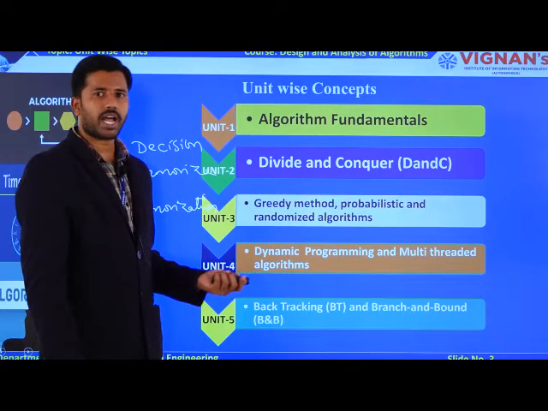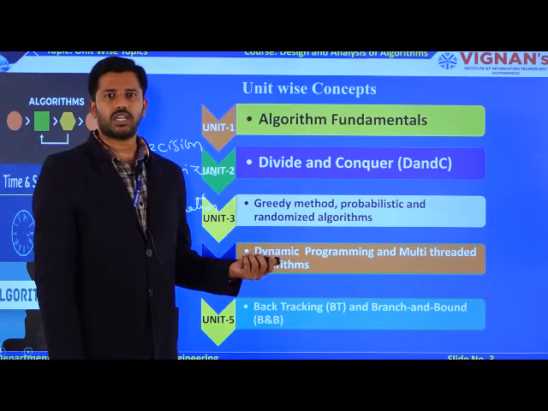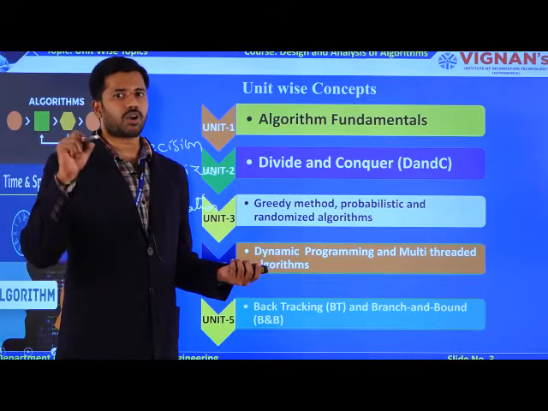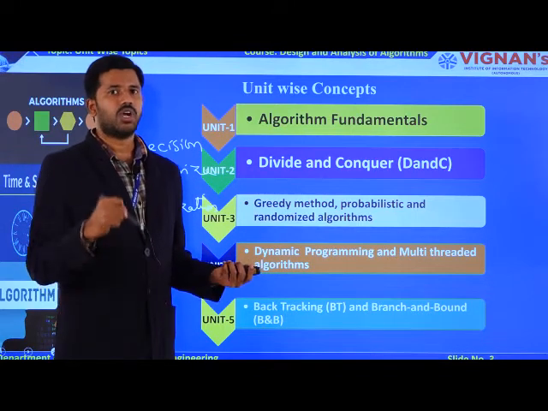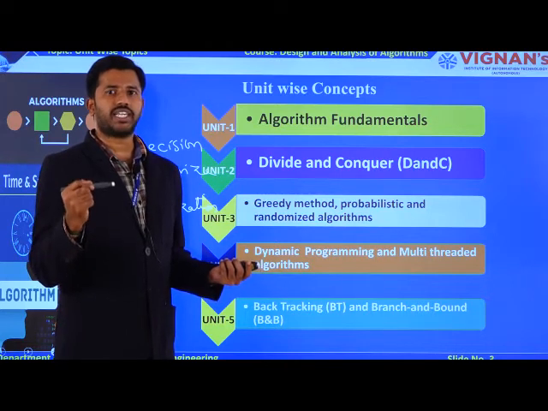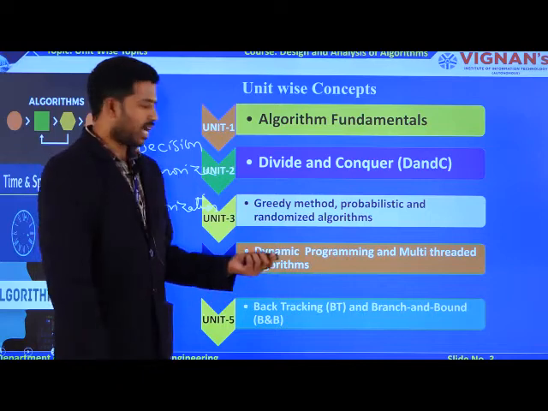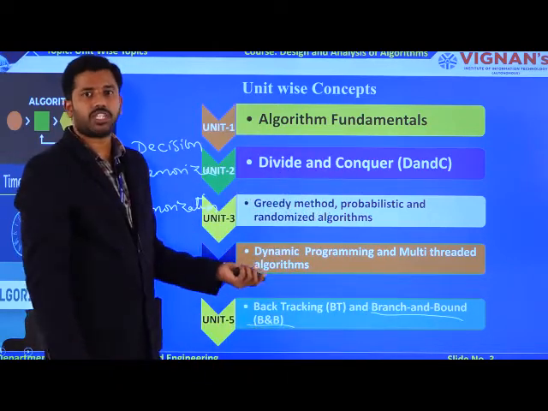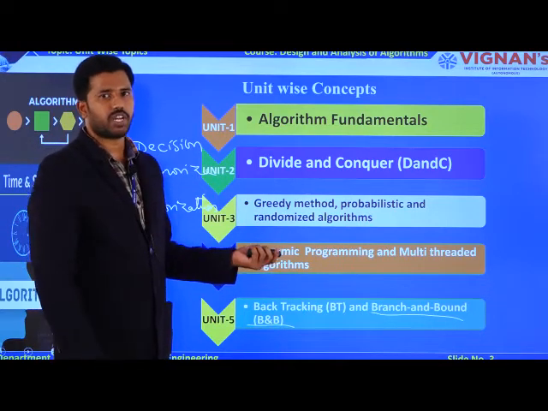Now coming to branch and bound, the disadvantage of backtracking is overcome in the branch and bound technique. You are not verifying all the possibilities. Based on the cost function only, you are going to find the solution. To learn the artificial intelligence algorithms A star as well as AO star, branch and bound techniques are very, very important. This subject is a very basic thing to learn artificial intelligence. That's why this is very, very important.